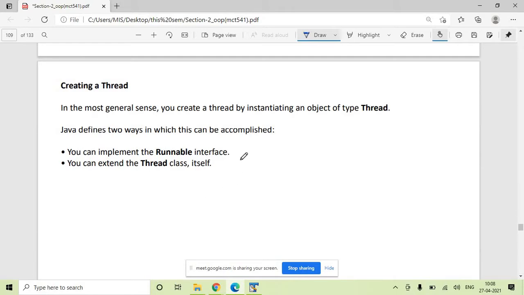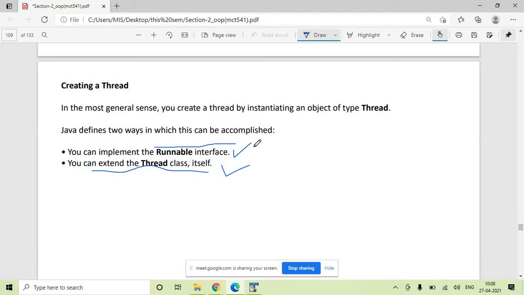The user can create a thread by either of two methods. Either you can implement the Runnable interface, or you can extend the Thread class. So there are two ways in which you can create your own thread.